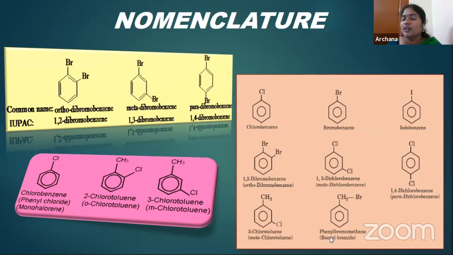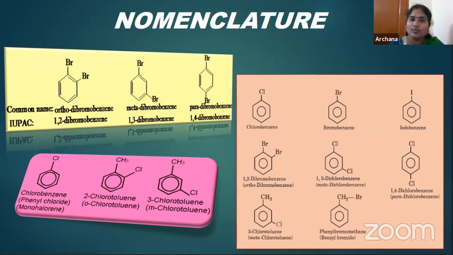And next, phenyl bromomethane. This is an example. Why? Because here bromine is attached to the phenyl group. Therefore, when you come to this one, methane, why are we calling it that? See here, bromine is present and next a phenyl group is present on this carbon. Therefore, we call it phenyl bromomethane. Like this, we have to write the nomenclature.